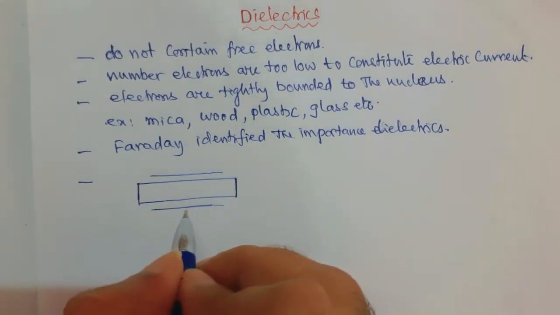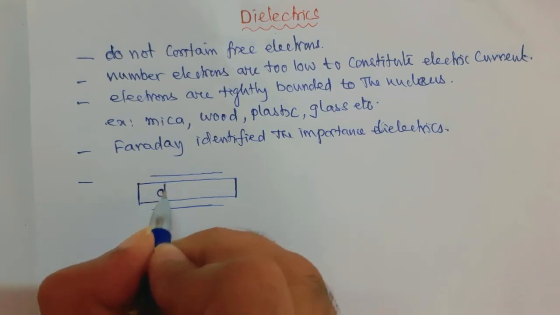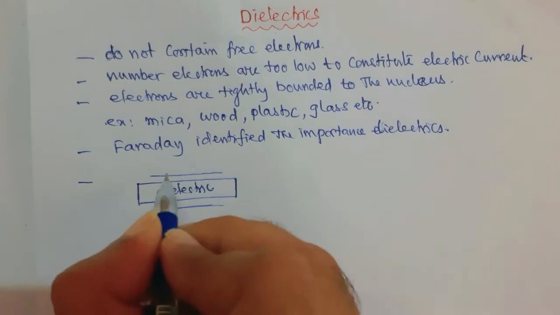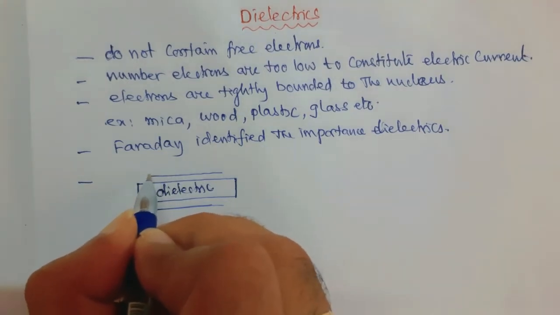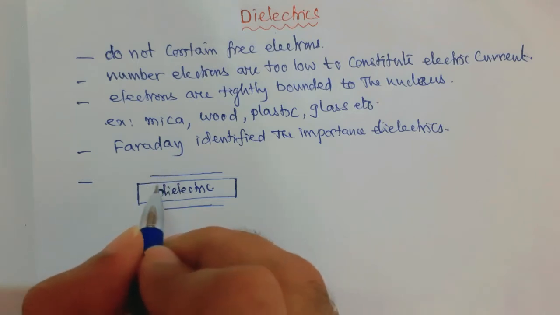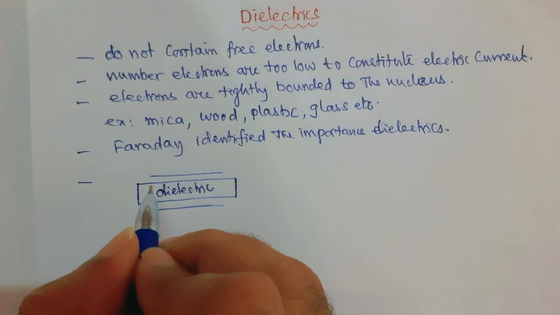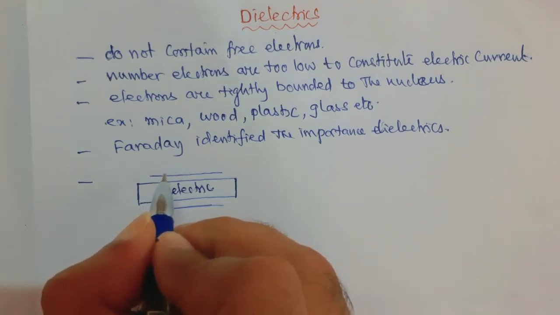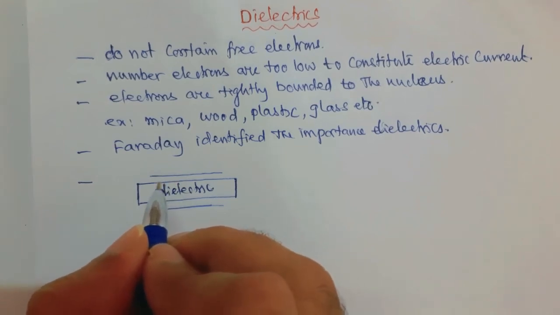What happens when we place this dielectric substance between the two parallel plates? The charge on the plates increases, thereby the capacitance of the capacitor increases.